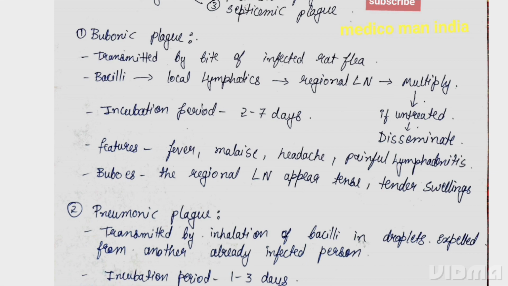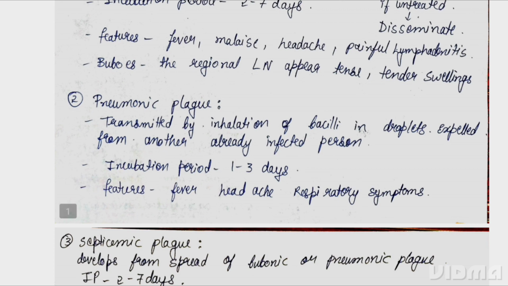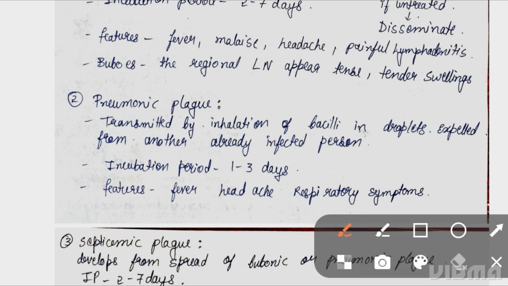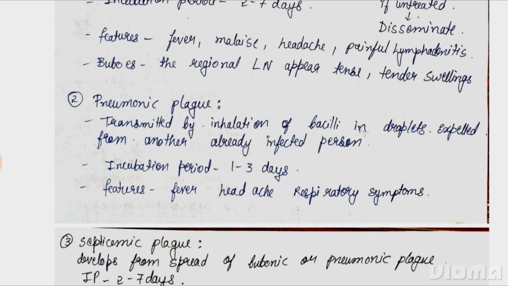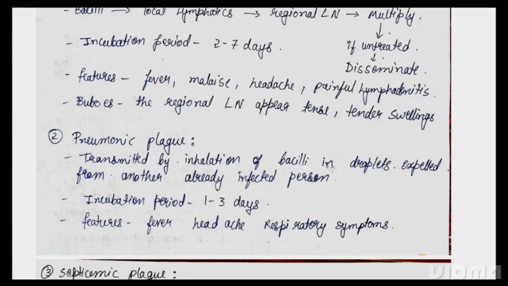Next, coming to pneumonic plague. The word pneumonic itself indicates it affects the lungs. It is transmitted by inhalation of the bacilli in droplets expelled from another already infected person. The incubation period is 1 to 3 days, and features are fever, headache and respiratory symptoms. Pneumonic plague is highly infectious, highly fatal, and an agent of bioterrorism.